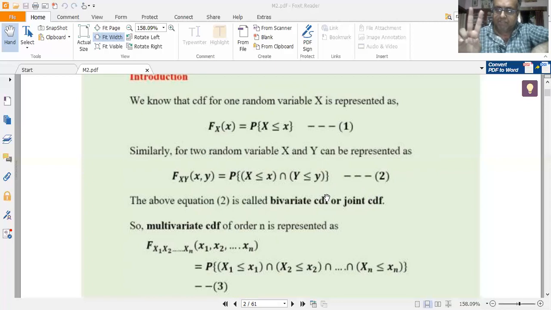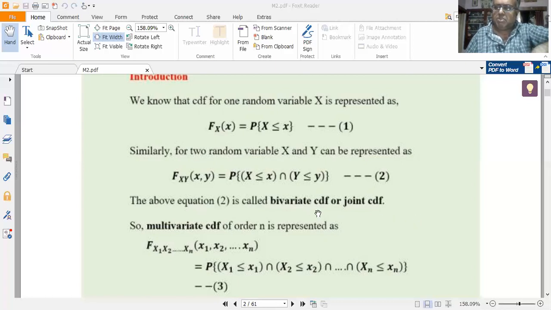Bivariate, bi means two. So bivariate or joint CDF. Bivariate means it corresponds to the two random variables X and Y. So X and Y are the two random variables. That's why it is called the bivariate CDF. It is also called the joint CDF because it gives the common relationship between the two random variables X and Y. So that's why the two-dimensional CDF is also referred to as the bivariate CDF or the joint CDF.